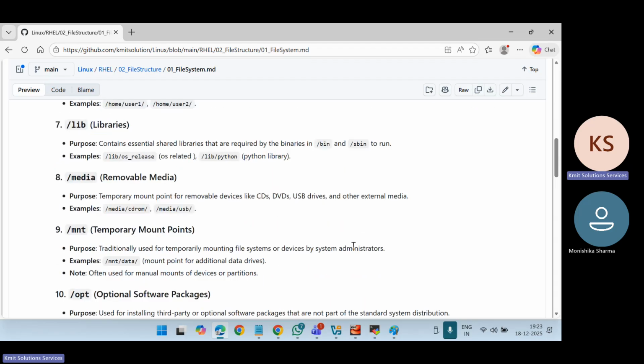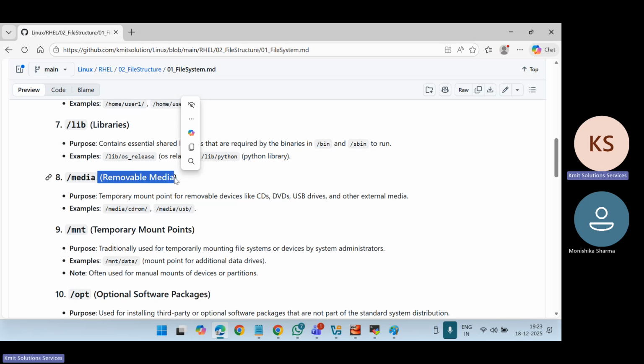Okay. Now next is media, which is for removable media. Like in Windows, we connect our CD-ROM or DVD or USB drives and then we can directly see them. But here there is a special type of directory called the media directory, where you will see your CD-ROM, USB, these kinds of devices.